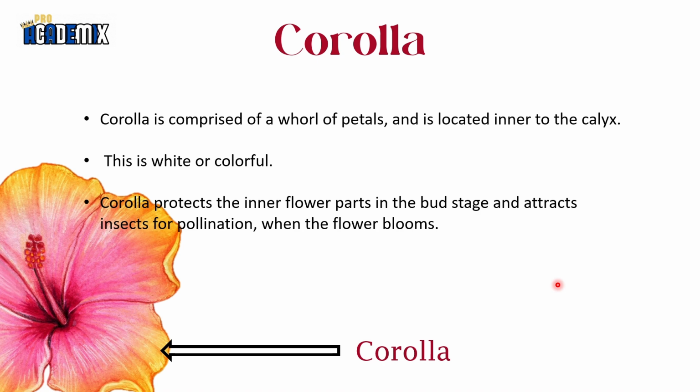Next, corolla. Corolla is composed of a whole of petals and it is located inner to the calyx. This is white or colorful. Corolla protects the inner parts in the bud stage and attracts insects for pollination when the flower blooms. These flowers are colorful. These are called petals. The whorl of petals is called the corolla.